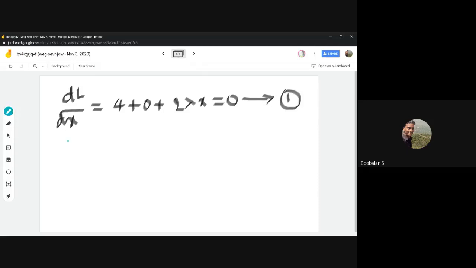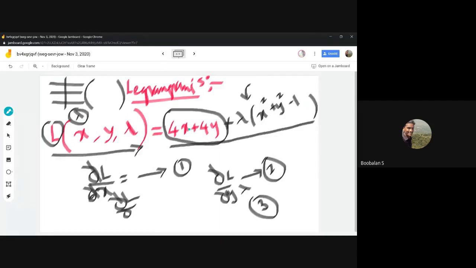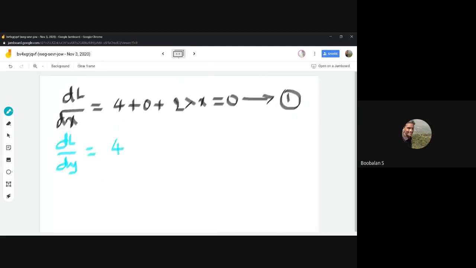Equation number 2 is dL divided by dy. This will become the same way: x becomes 0, and 4 plus 2y lambda. So it will become 4 plus 2 lambda y equal to 0. This is equation number 2. Just verify that it is the same value you are getting.